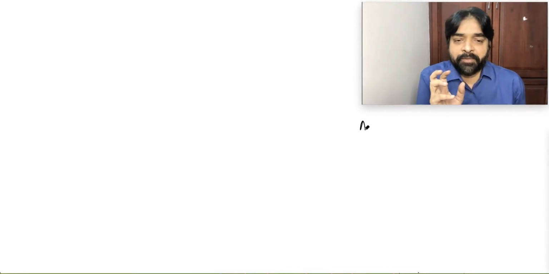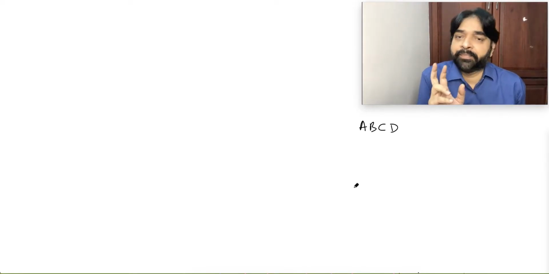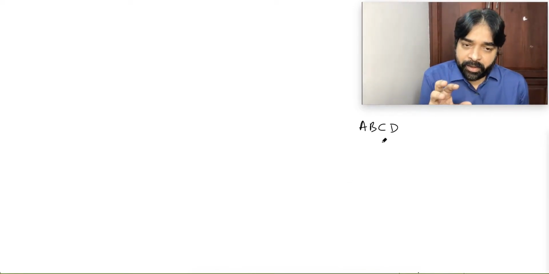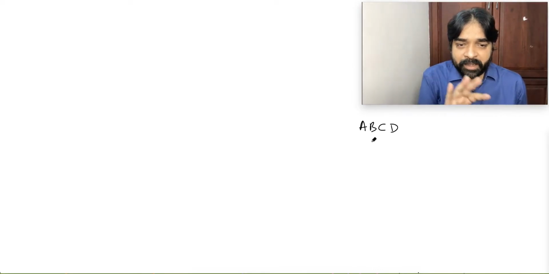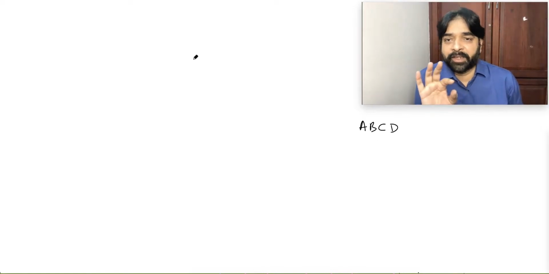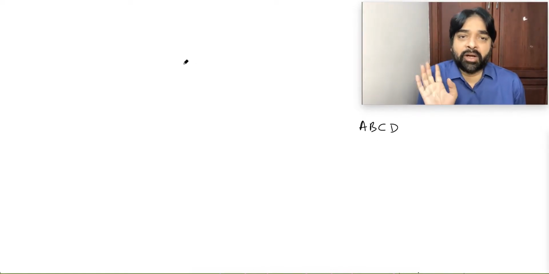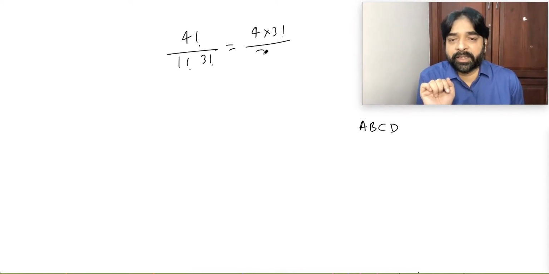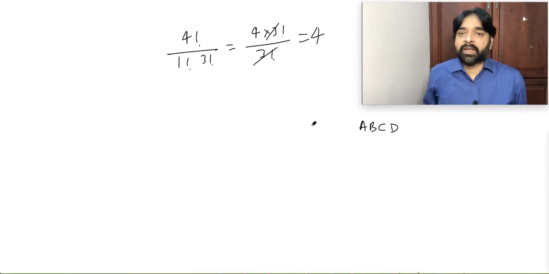Suppose I have 4 objects A, B, C, D. I want to make two groups, how many groups? 2 groups, so that one group contains 1 object and the other group contains 3 objects. Order is not important. Can we do it orally? Yes. 4 factorial by 1 factorial, 3 factorial, and that will be equal to 4 into 3 factorial by 3 factorial. This gets cancelled. Answer 4. Yes or no? Or is it clear?